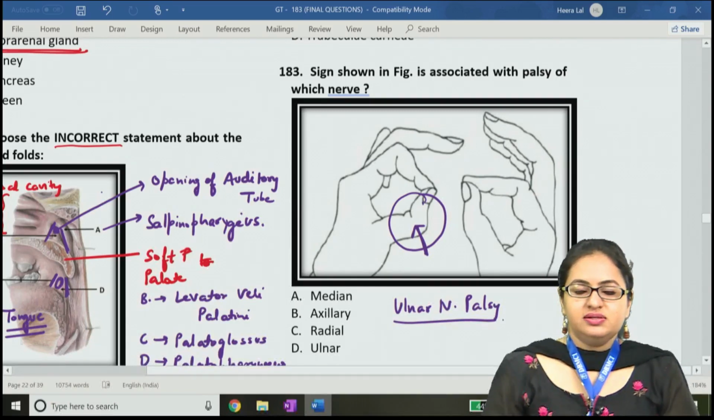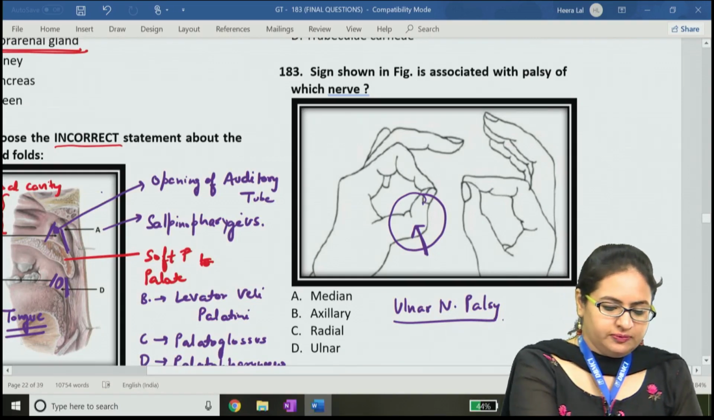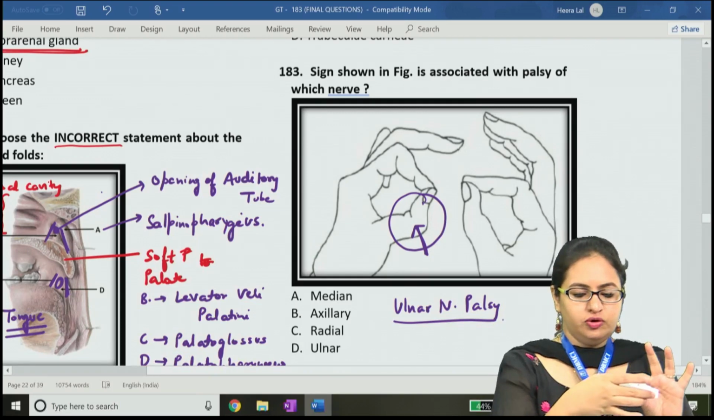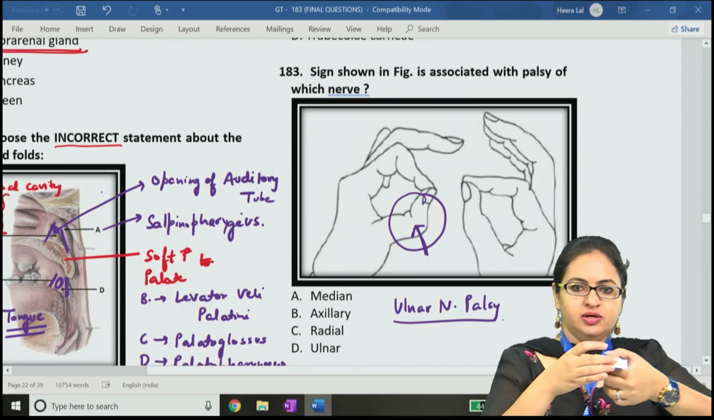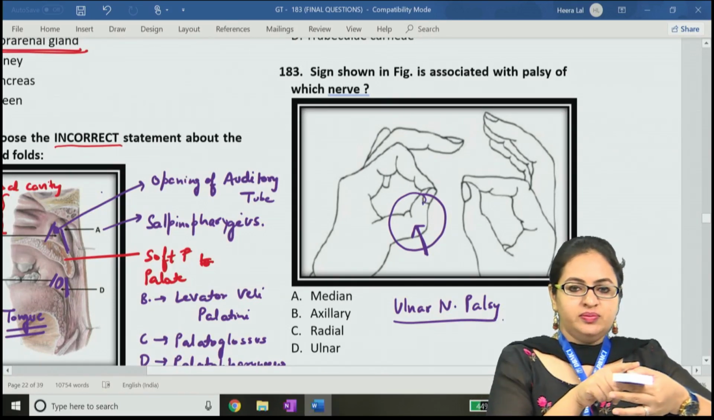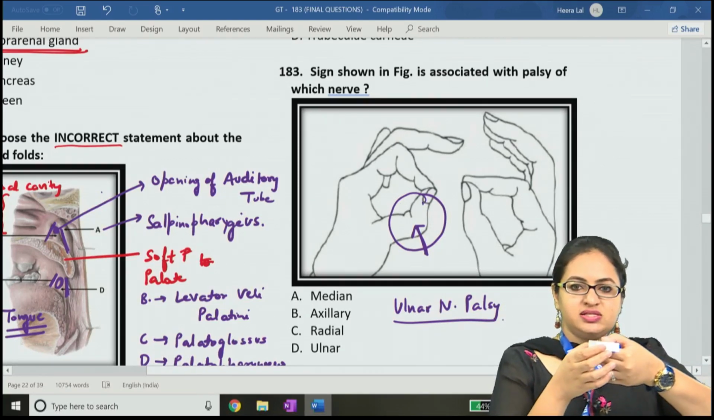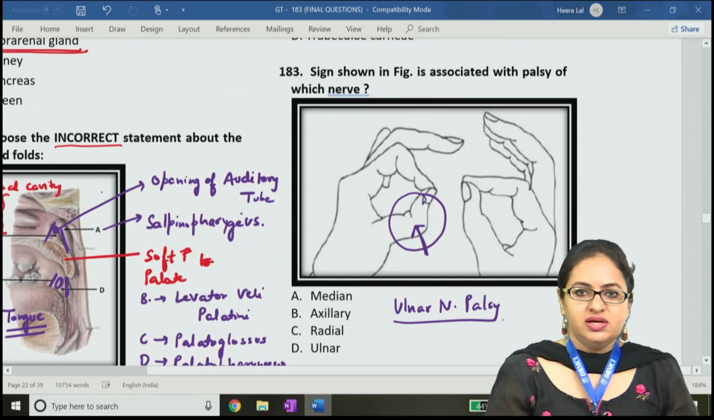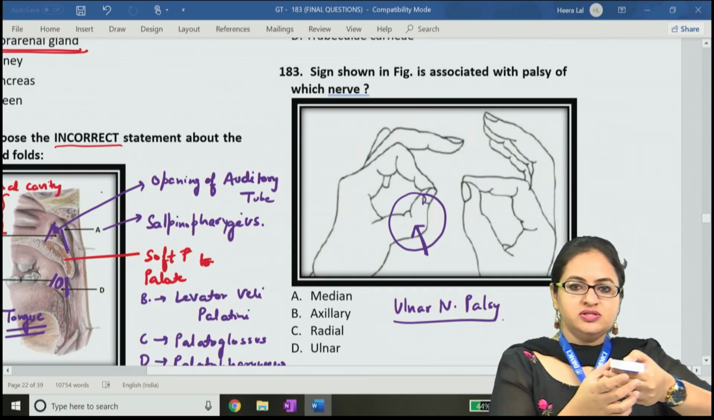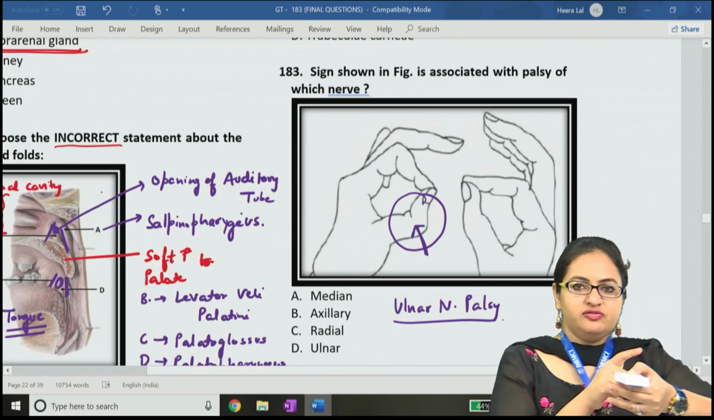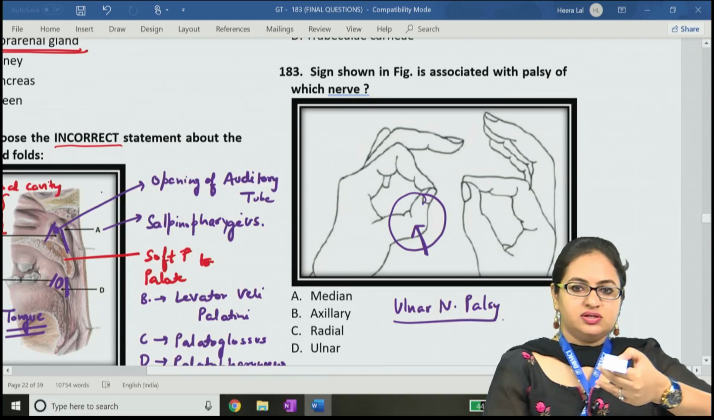The same fundamental thing is used when we are testing the Froment sign. In Froment's book test, if for example this is the book, we put the book between the index finger and the thumb, and we try to pull the book. Normally the adduction of the thumb will resist the pull of this book. But in ulnar nerve palsy, because the adductor pollicis is not functional, the thumb gets flexed with the help of the flexor pollicis longus, and it prevents the pull of the book. So the flexor pollicis longus, which is intact, is acting, and this shows that the Froment sign is positive. So the sign is like this.